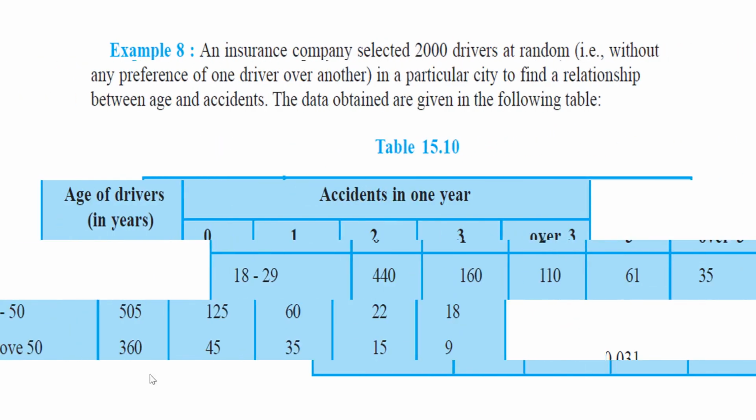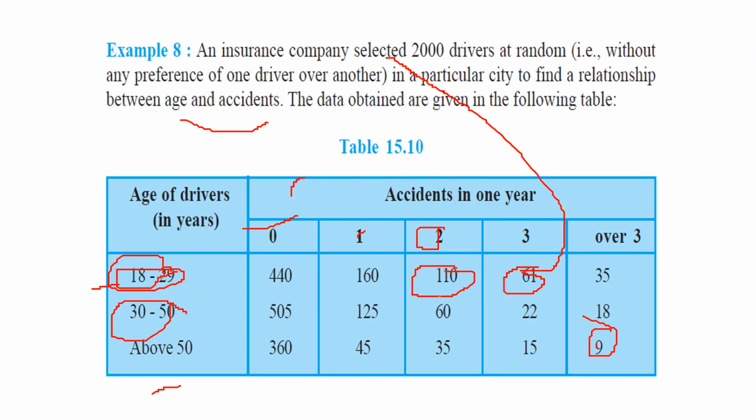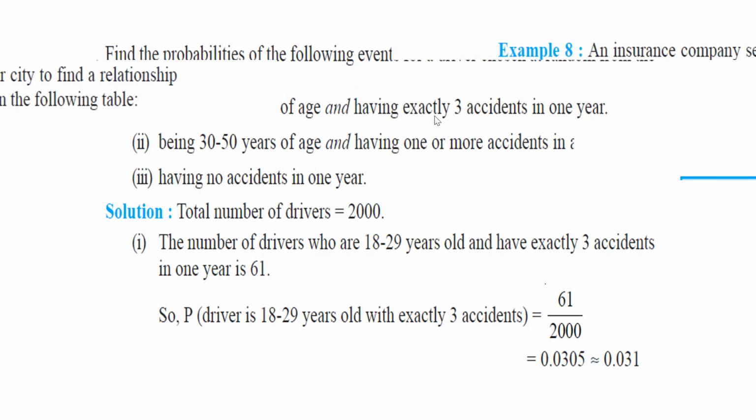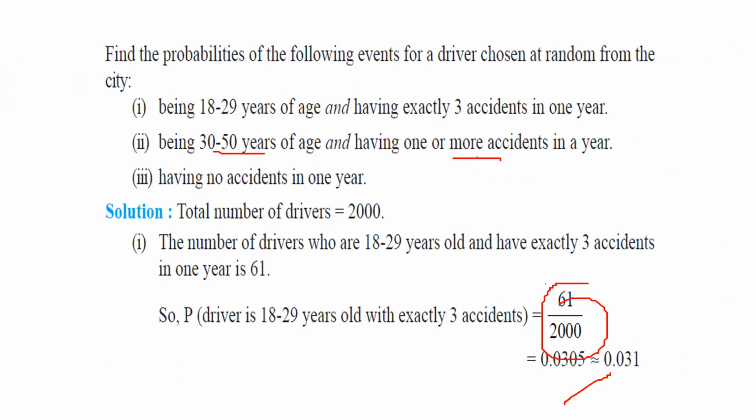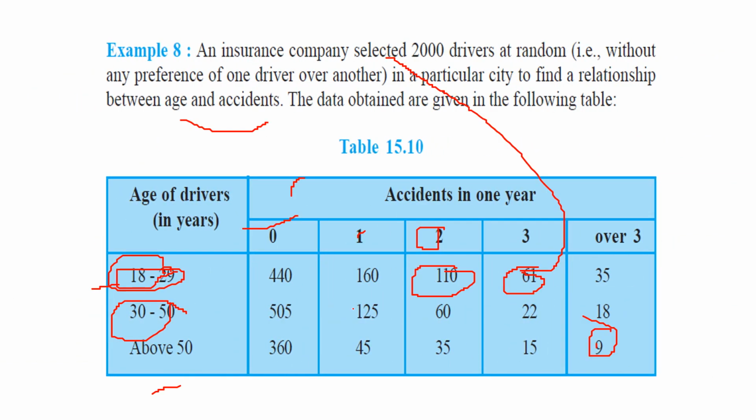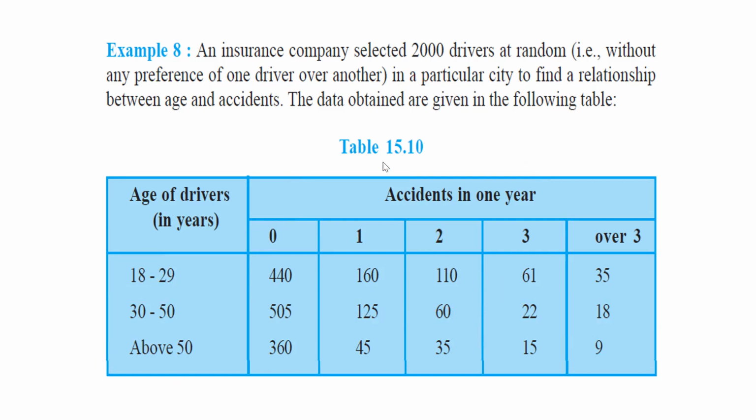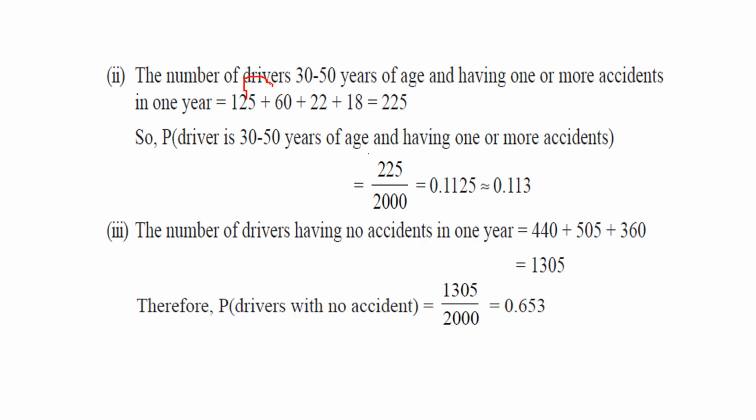Being 30 to 50 years of age and having 1 or more accidents in a year. So 30 to 50 and having 1 or more. So we'll take this. All this we have to add: 125 plus 60 plus 22 plus 18, because this is 1 or more. So we get 225. This is the number of favorable cases, or the event occurred in these trials, and these are the total number of cases, which gives 0.113.